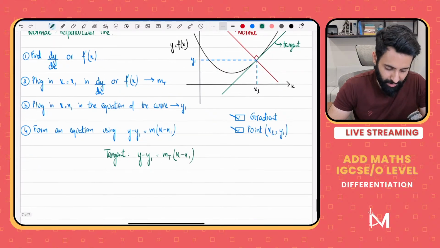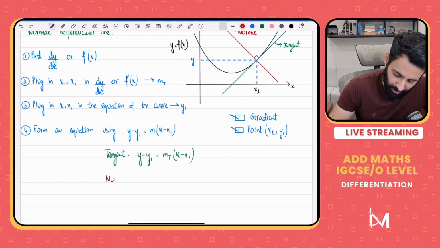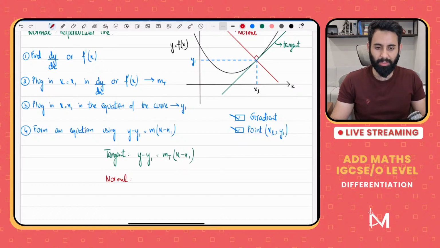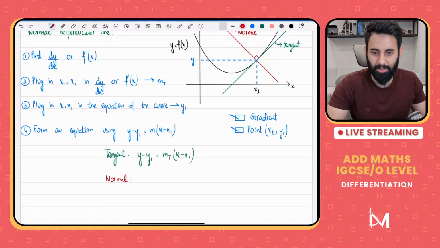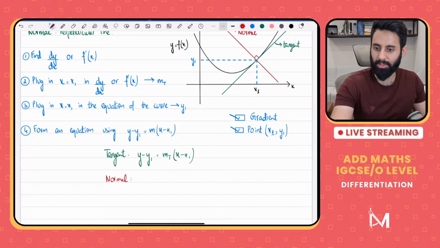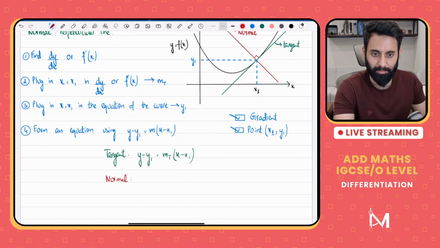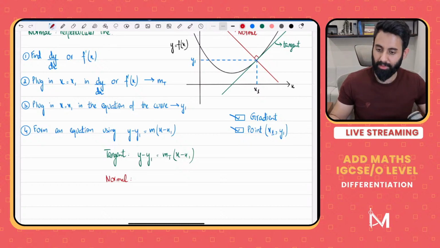Now can someone tell me what I need to do for normal? Should I do this all over again, or do you think there's just a small tweak that I have to make? What should I do for equation of normal? Question for you guys. What's the one change that I need to make if I'm finding the equation of normal? If you guys know coordinate geometry, this should not be a problem. Negative reciprocal of gradient. That's correct.